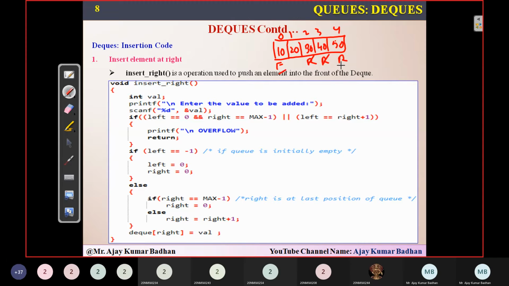Now, if you see here, front is here and rear is here, which means if I want to insert another element, it will simply say overflow condition, isn't it? It is the same logic I'm implementing, but instead of front, I'm using left.